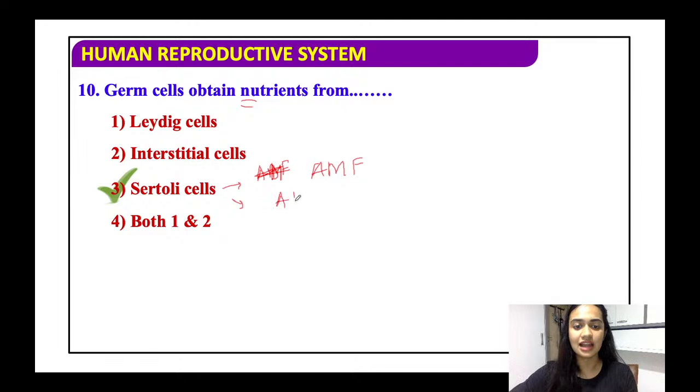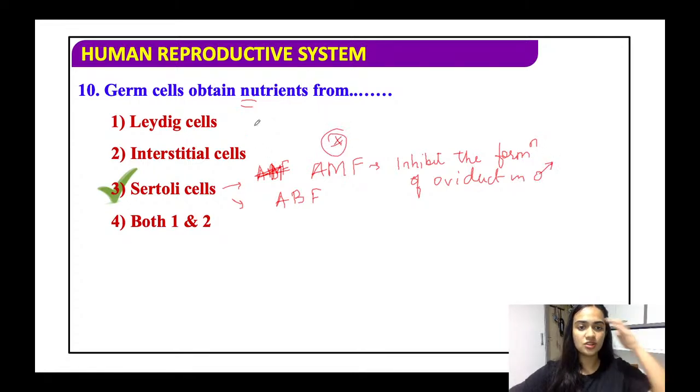The androgen binding factor is related to the hormone androgens or testosterone, and the AMF will inhibit the formation of the oviduct in the males. So you need to remember this. This is a very important point. Other than providing nutrients or nourishment, it does these two extra jobs. Okay?